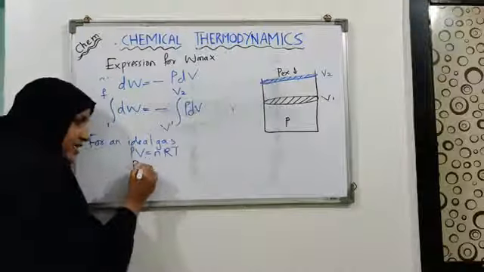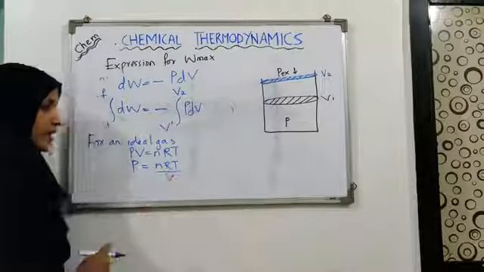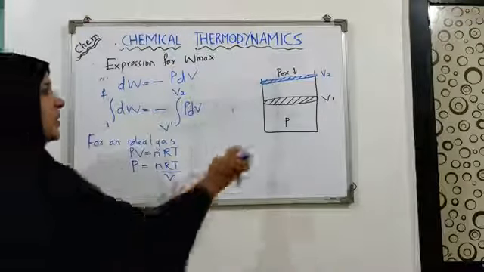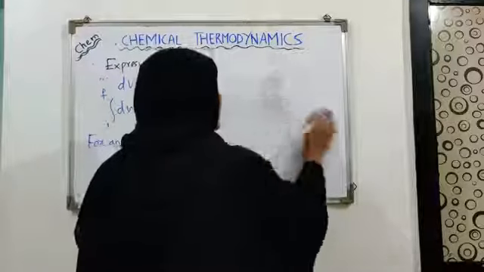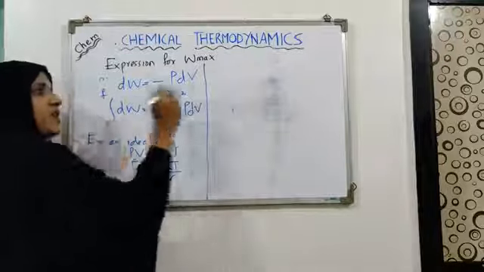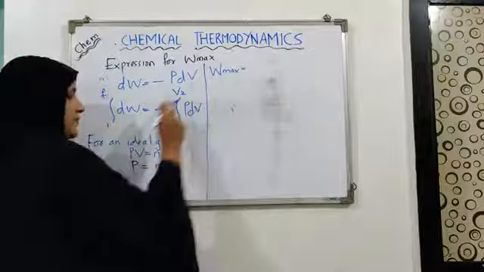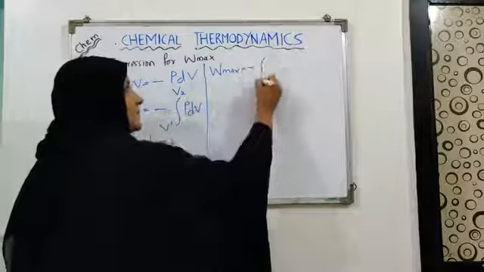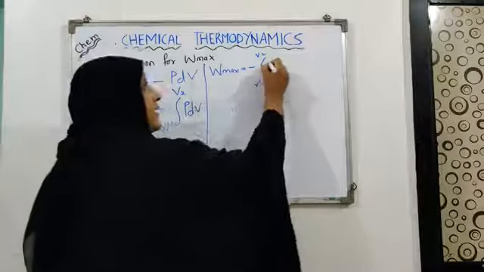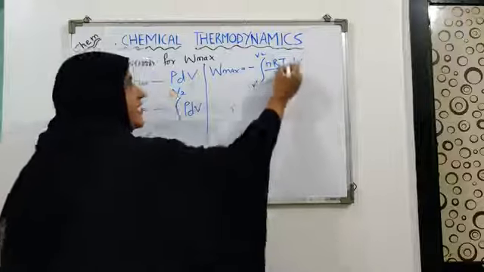Now let's substitute this in the above equation. Here P equals nRT upon V. When we substitute the value of P into the above equation, dW becomes W max equals minus the integral from V1 to V2 of nRT upon V into dV.